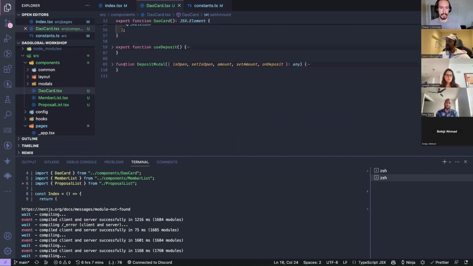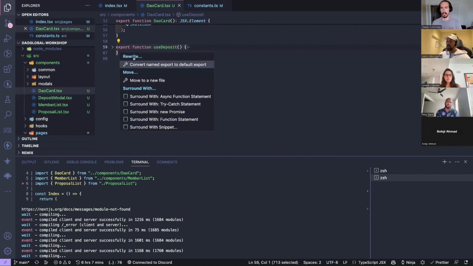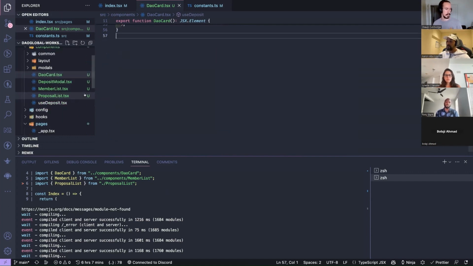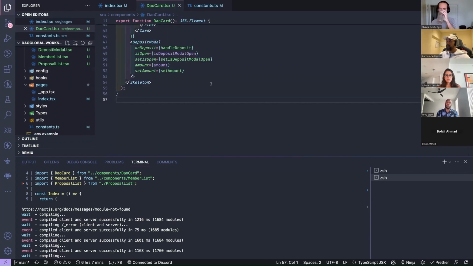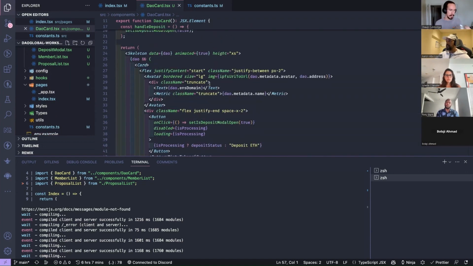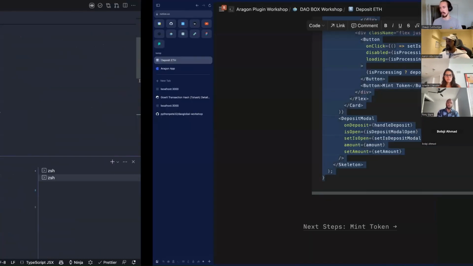And now what we're going to do is, again, move this to a new file, DepositModal. Yeah, so it's okay to be there. useDeposit, move that to the hooks folder. Keep it all tidy. And that is our first mutation. And that's pretty much that. Let's have a look.